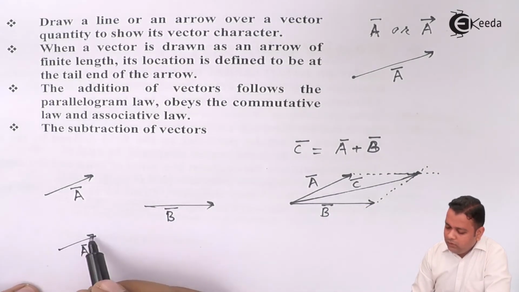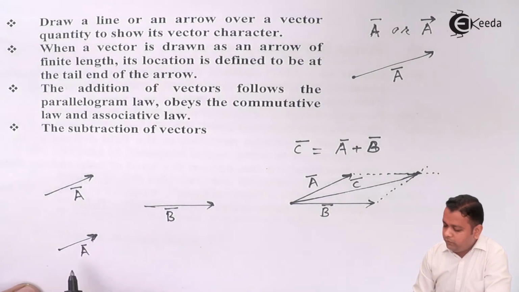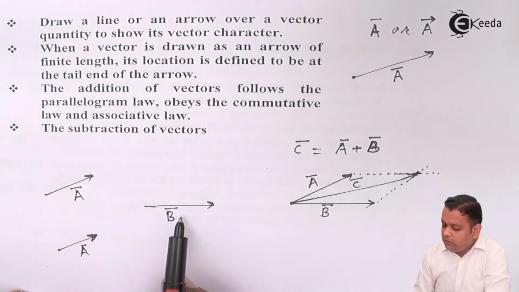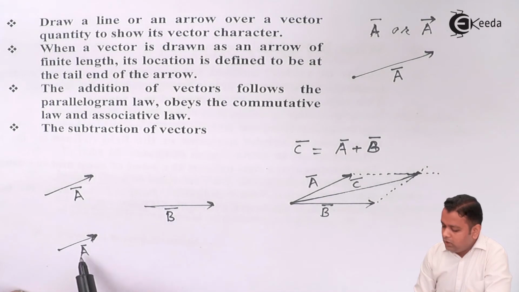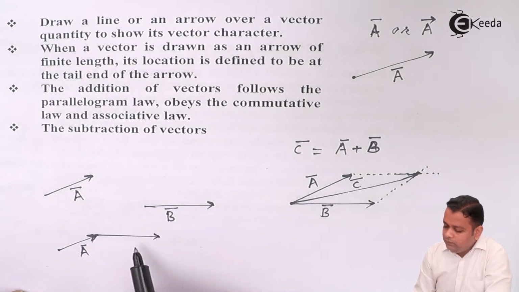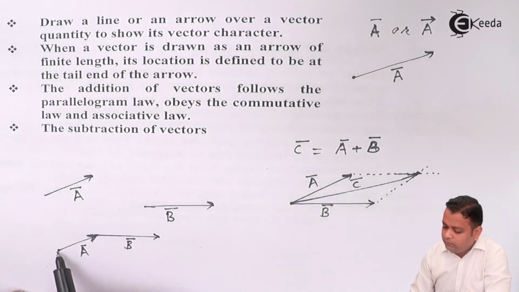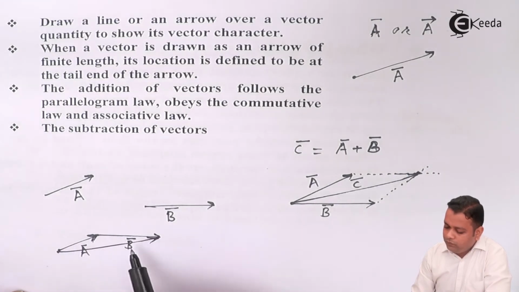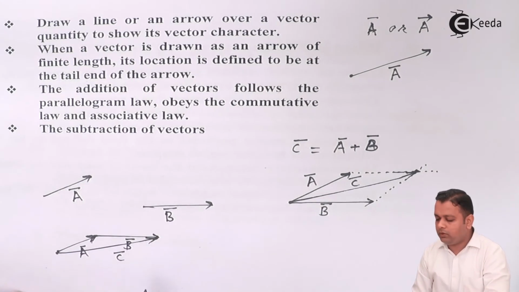In another way, by triangle law of addition, we can take the first vector A bar, started at this point, ending at this point. The second vector B bar we have to add with A bar. So we take the starting point of B bar at the end of A bar. So this is A bar, this is B bar. Now we have to join the starting of A bar and ending of B bar. This is C bar. This is triangle law of addition.